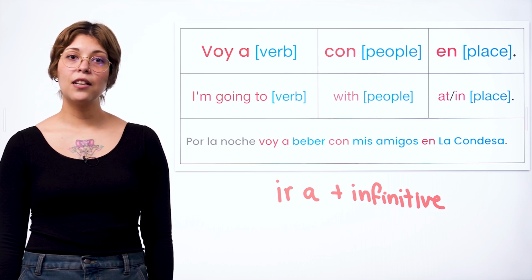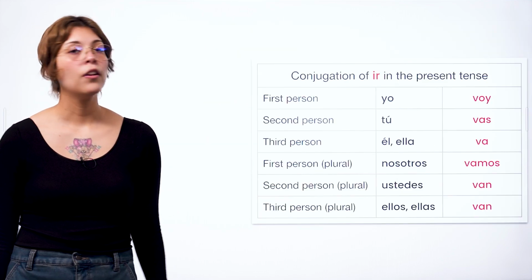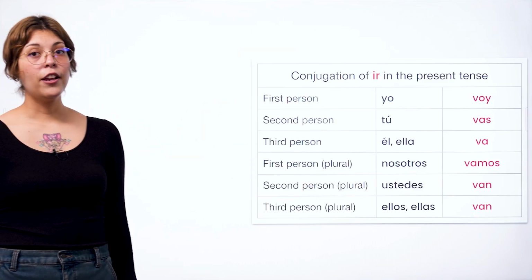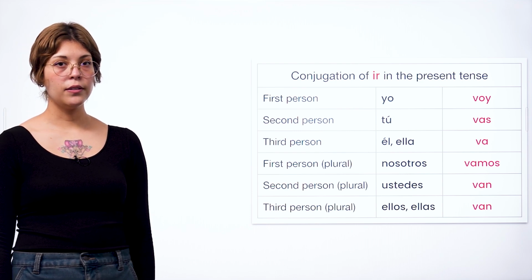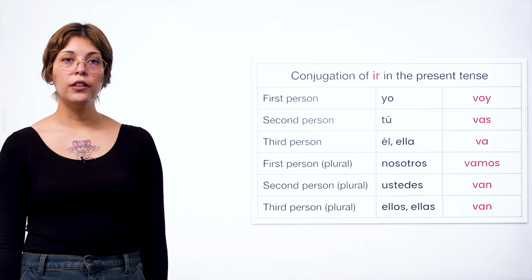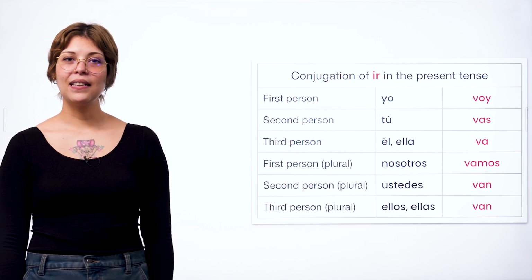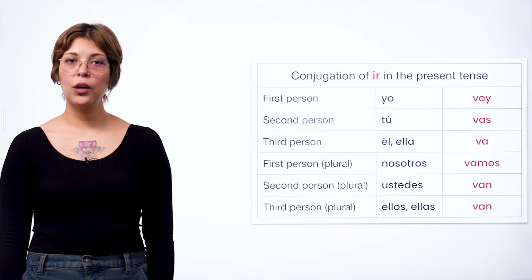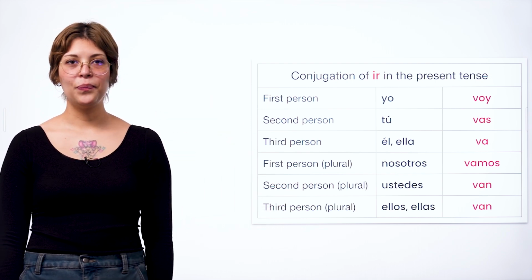Let's take a look at its conjugation in the present tense. Ir is an irregular verb, meaning its conjugation doesn't follow regular patterns. In the first person singular, you say yo voy, which means I go. In the second person plural, when speaking to a group, you say ustedes van, meaning you all go.